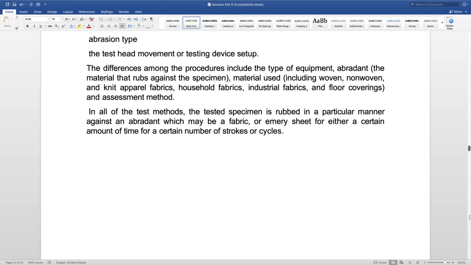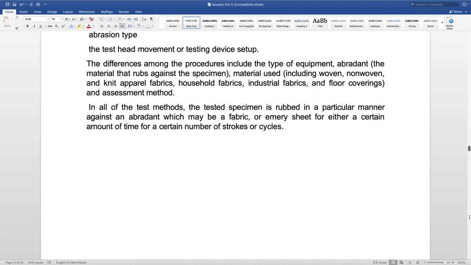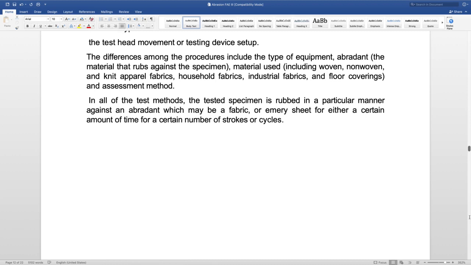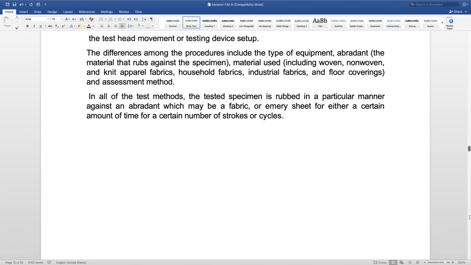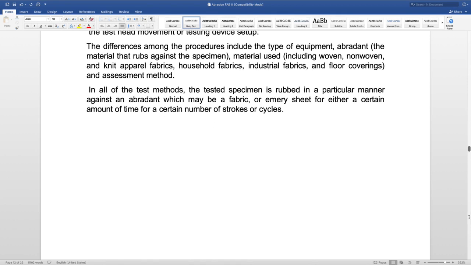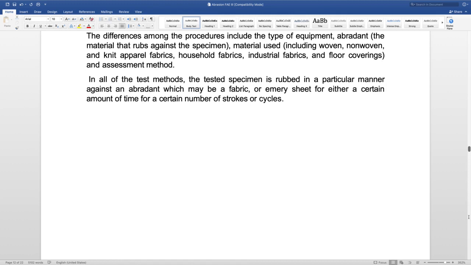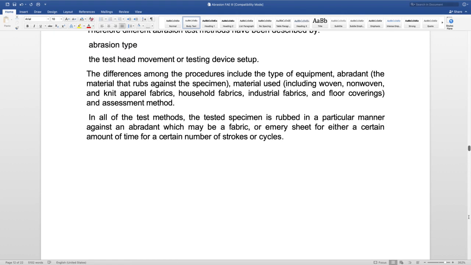In all of the test methods, the test specimen is rubbed in a particular manner against an abradant. This abradant may be a fabric, it can be an emery sheet, or, like I discussed, it can be a different type of fabric against which the test specimen will be rubbed, and it is rubbed for a certain amount of time or for a certain number of strokes or cycles. So basically when the test specimen is rubbed against the abrasive surface, we may check the abrasion that has occurred over it after a fixed number of cycles.